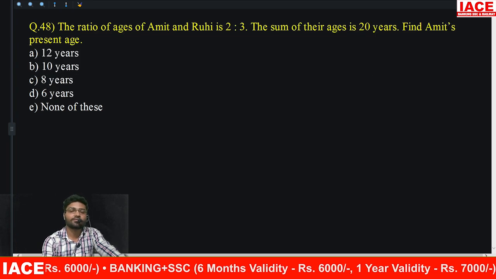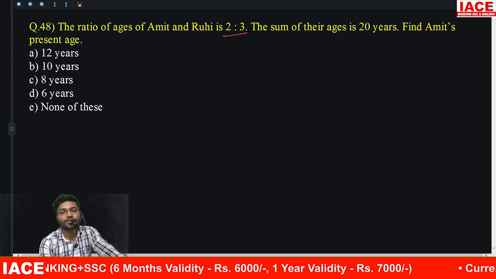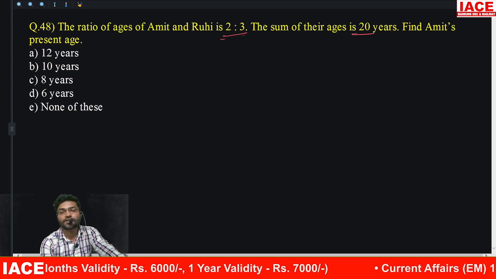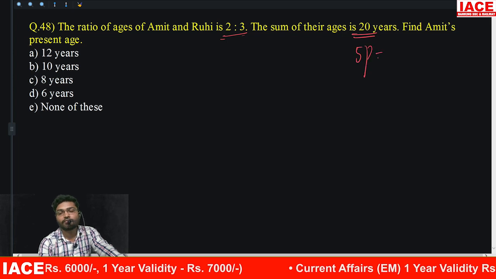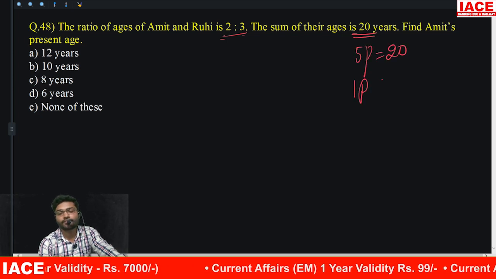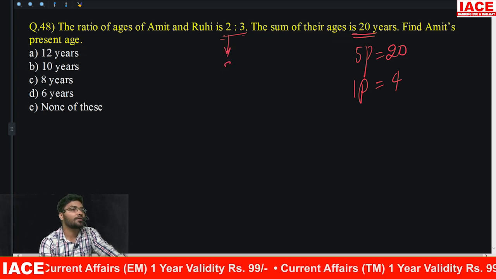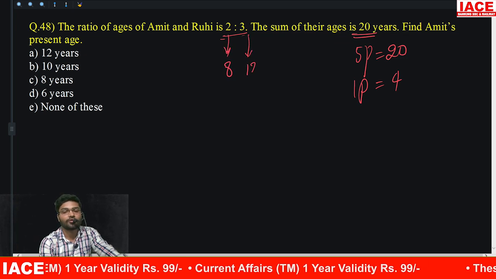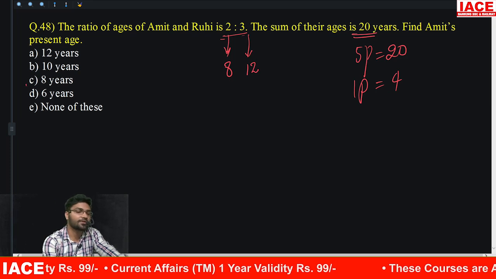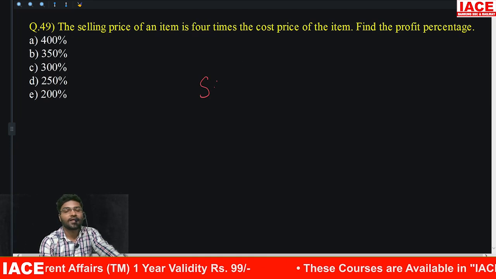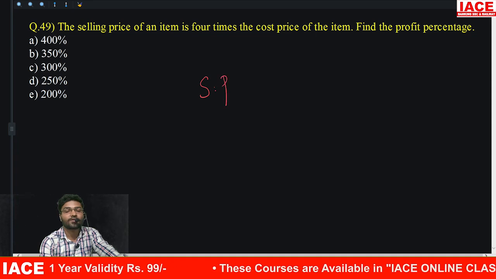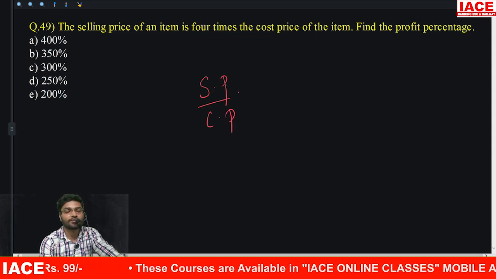Very easy question. What is this? Total is how much? 5 parts. 5 parts is 20, so 1 part will be how much? 4. 1 part is 4, so 2 parts will be 8, 3 parts will be 12. So present age is 8 years. Selling price is 4 times the cost price. What is the ratio?